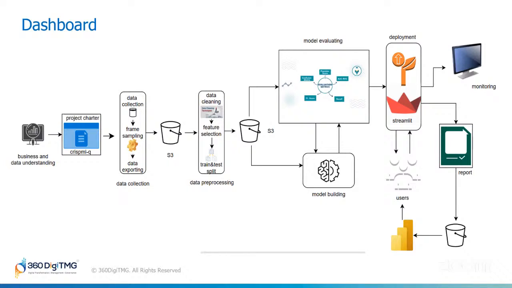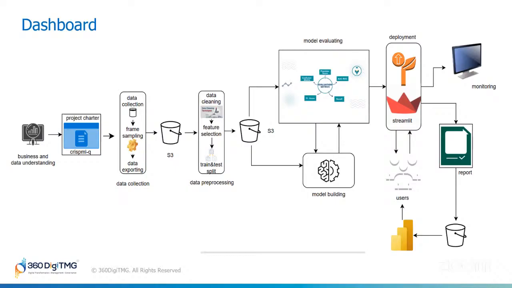The project charter is a document which we will fill, which keeps track of the entire project, which is a very important phase, a documentation of the entire process. Then comes the data collection phase. When it comes to data collection, we have to collect the data of the wind turbine from our client. So this is something which we already spoke about.